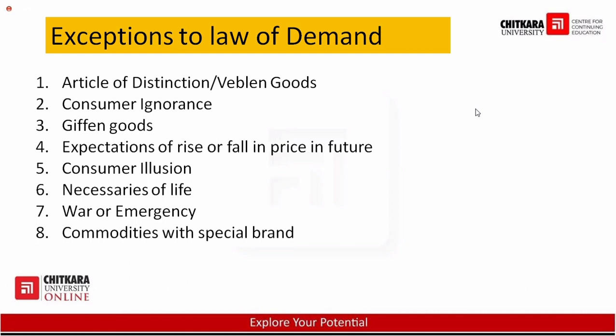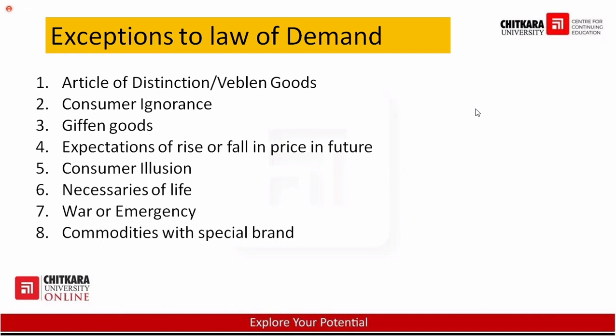When the people in Ukraine knew that the war could start at any time with Russia, then immediately there was a lot of rush in the malls of Ukraine. People immediately started to store products, because they knew that once the war started, they would not be able to purchase products, because at that time no shop will be open, number one. Number two, the supply of the product will be stopped because of war. Number three, the product is not available in the market. So people started to store the product at that time. So even then the law of demand did not work.